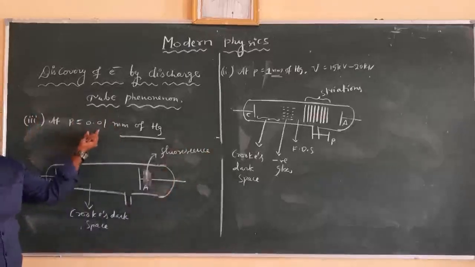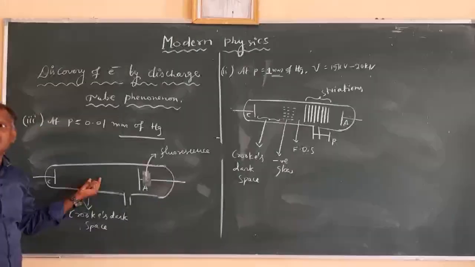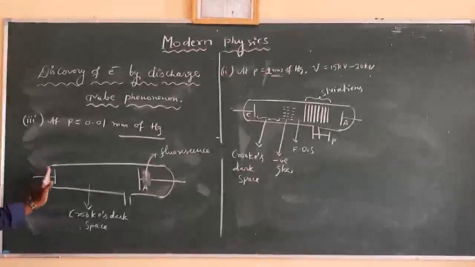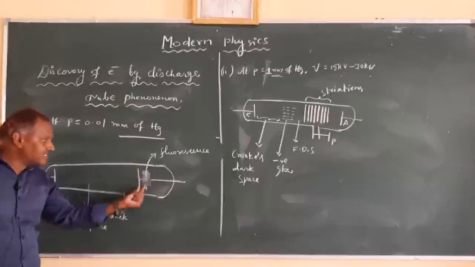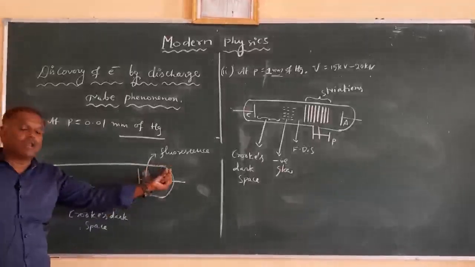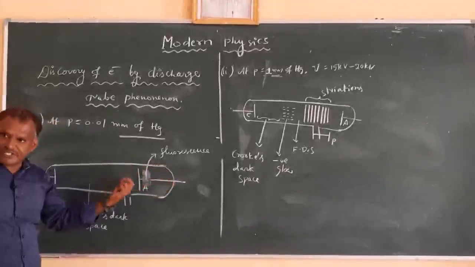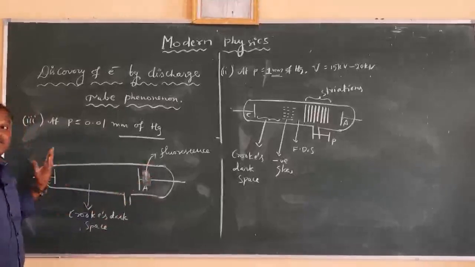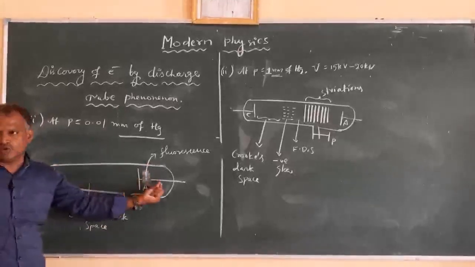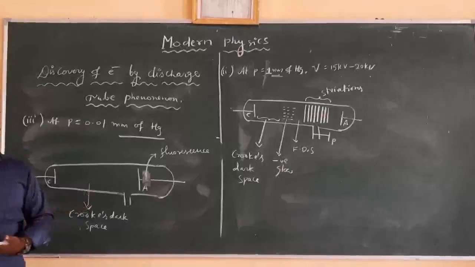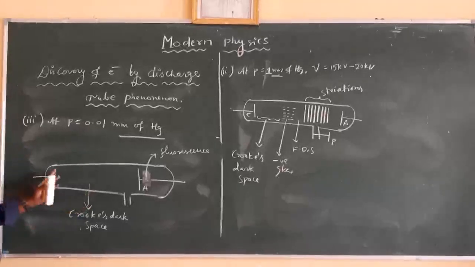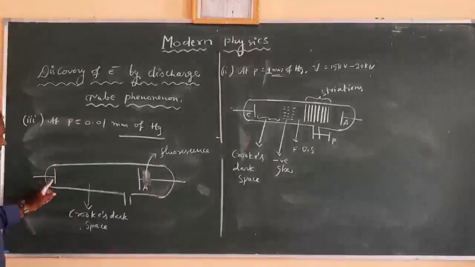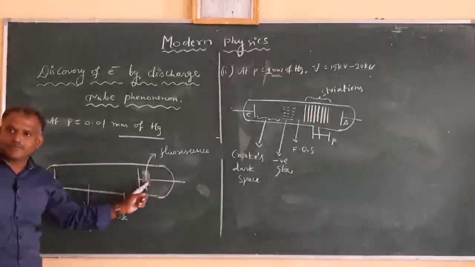So at this pressure, with those high potentials, the gases produce some invisible rays. Those invisible rays pass from cathode to anode. Because of those invisible rays colliding with the glass tube, a fluorescence is produced behind the anode. So because of this fluorescence, we can say that some rays are passing from cathode to anode. Those rays are invisible. We cannot see them. And these invisible rays we call cathode rays, because the rays are passing from where to where? Cathode to anode.